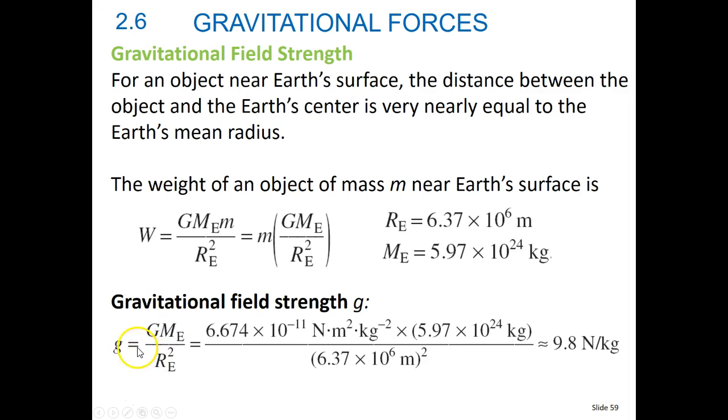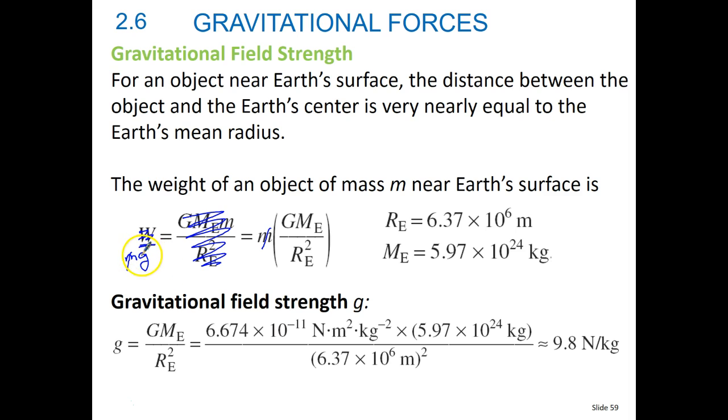Now you're asking what happened to the little m. Let me show you. W here is really equal to m times g. When I set mg equal to this equation right here, having rearranged so we can ignore this part, notice that your mass cancels out and it doesn't matter.